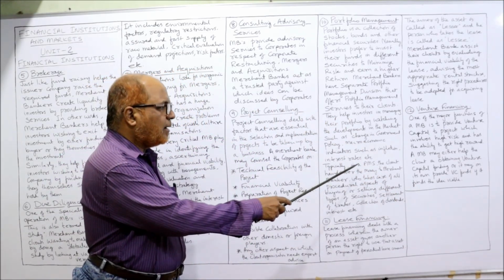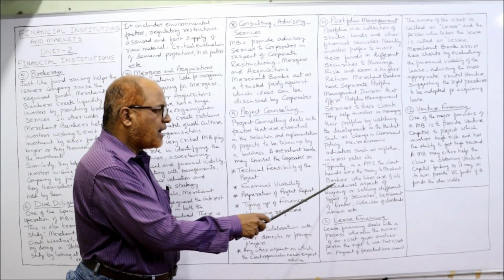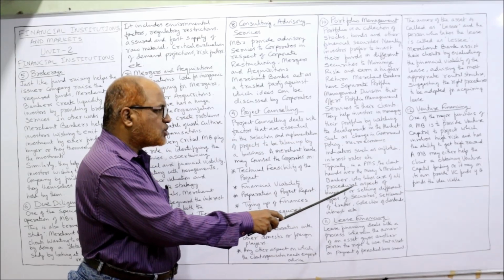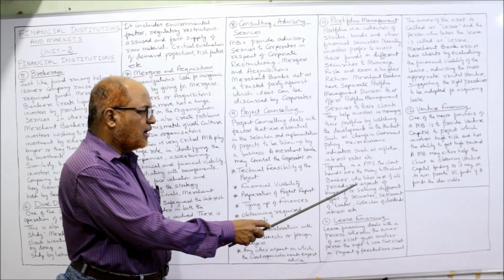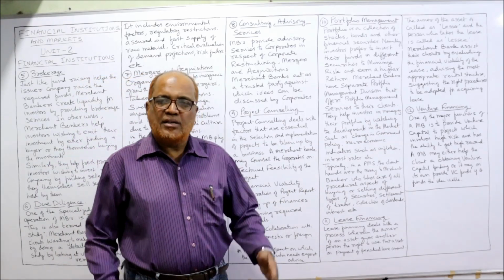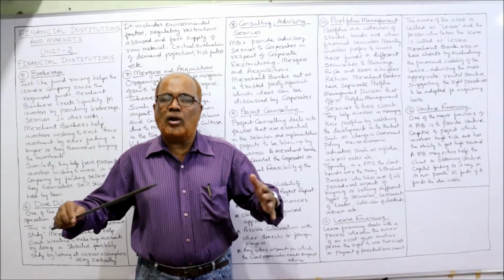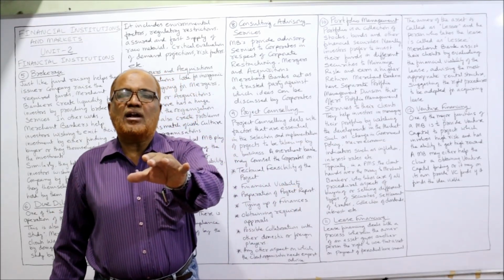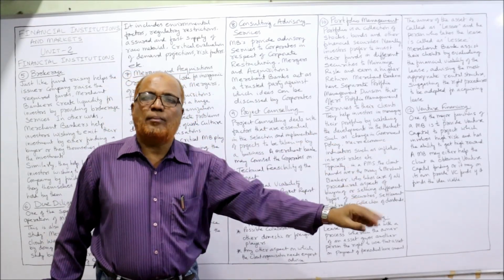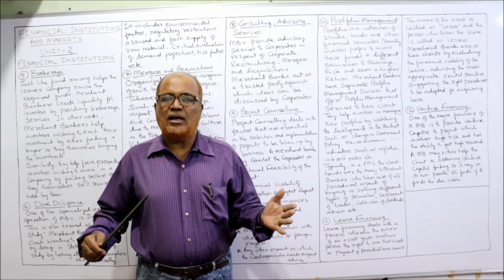And typically in a PMS, portfolio management services, the client hands over the money to the merchant banker, who takes care of all the procedural aspects of buying or selling different types of securities, settlement of trade, collection of dividend, interest, etc. See here, the merchant banker is doing all the activities. An investor will come and hand over his money to the merchant banker, asking him, I want a good rate of return on my investment.